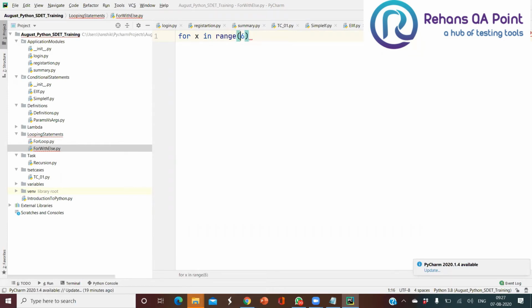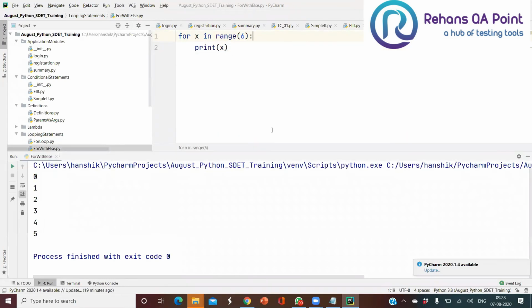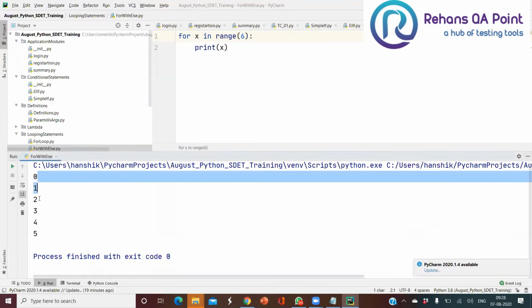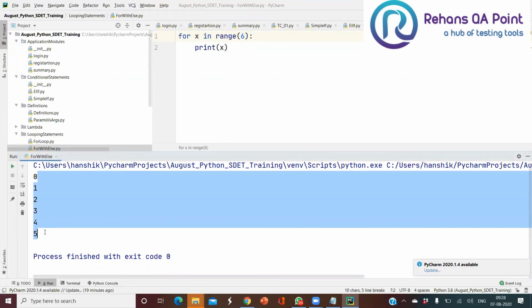That is optional. Parameter 1 and parameter 3 are optional. Parameter 2 is always mandatory. Now let me use print of x here and run this. We know that it will start from 0 to 5, and I'll be getting the values.